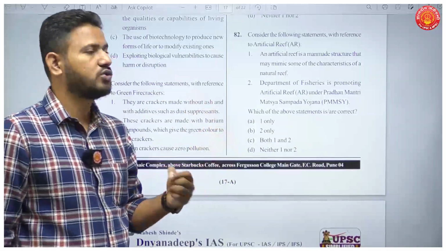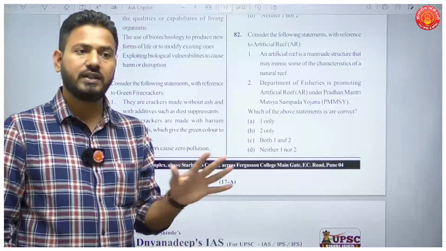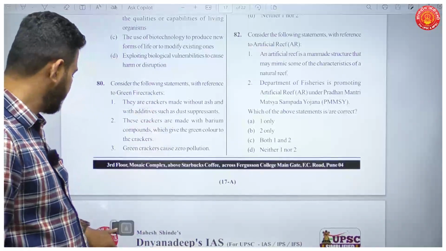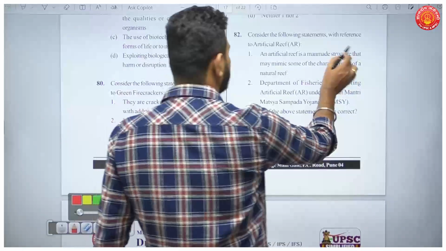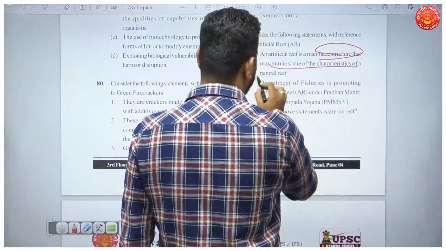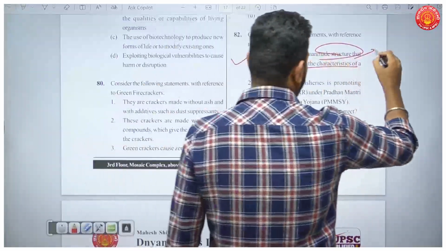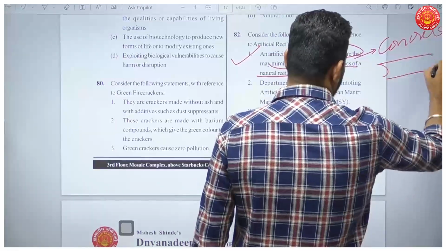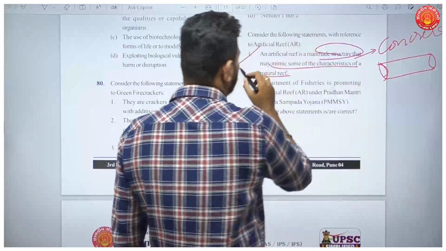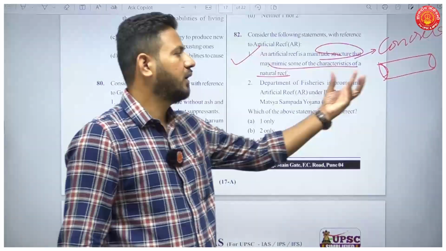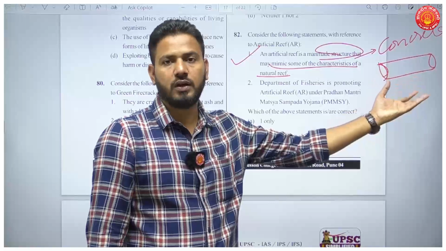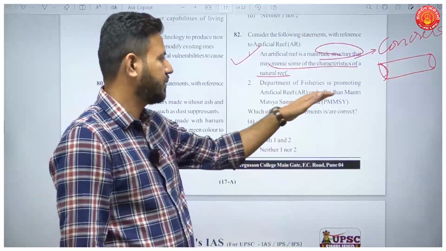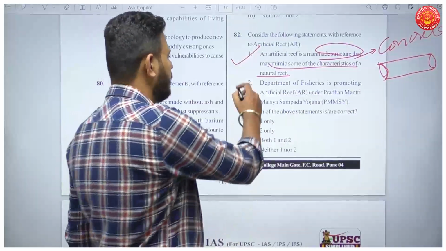Consider the following statements with reference to artificial reefs. Across India, in Chennai, in Mumbai, we have started using artificial reefs. Okay. So what is this? An artificial reef is a man-made structure that may mimic some of the characteristics of a natural reef. Absolutely true. So it is made of concrete. It is a concrete slab or a pipe like this, and it mimics the characteristics of a natural reef. It will provide a base to build ecosystems. Okay. The Department of Fisheries is promoting artificial reefs under Pradhan Mantri Matsya Sampada Yojana. This is also true.